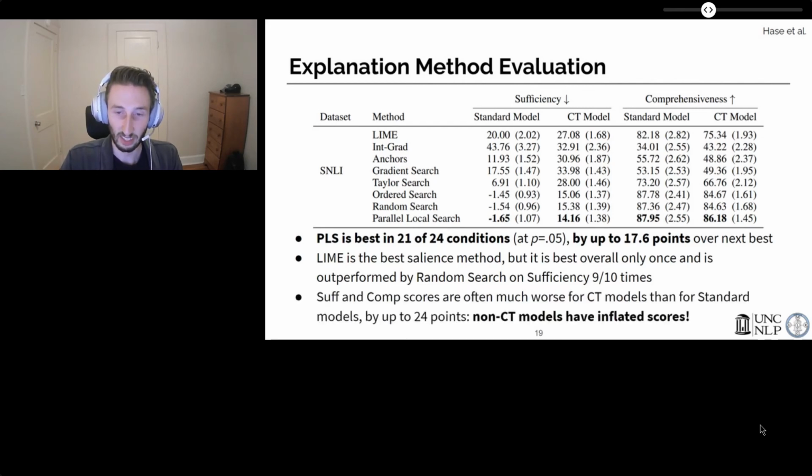Third, we notice that the metrics are often much worse for CT models than standard models, in fact, by up to 24 points. Since the difference between these conditions is that the counterfactuals used in these metrics are OOD with standard models, this tells us that these common metrics are inflated for standardly trained models, but are not inflated for the CT models.